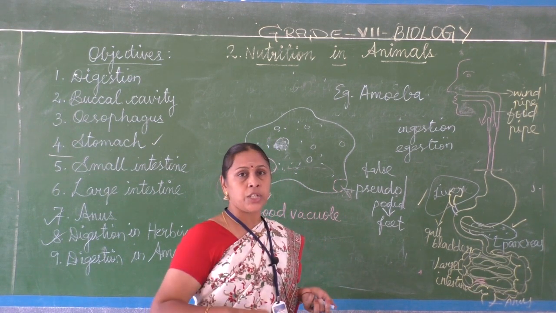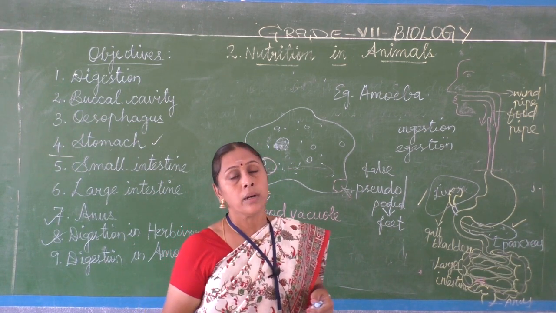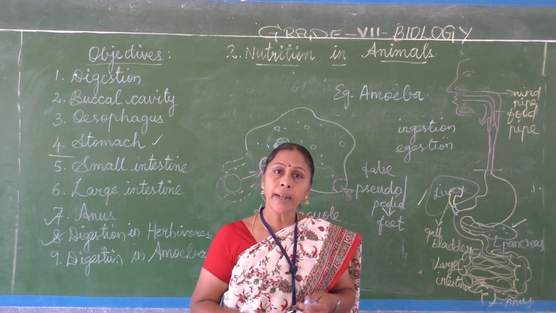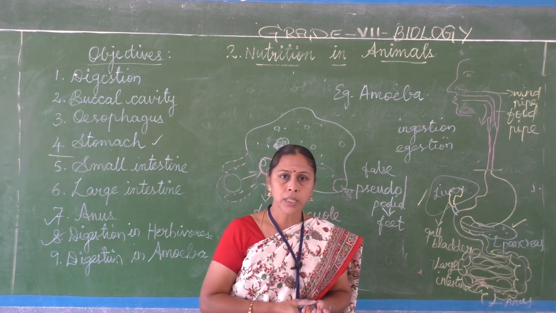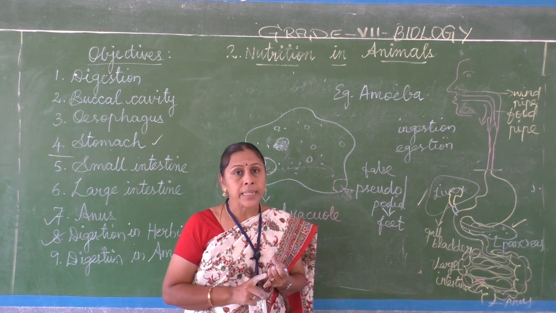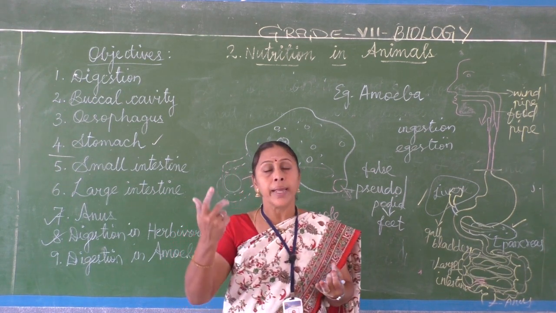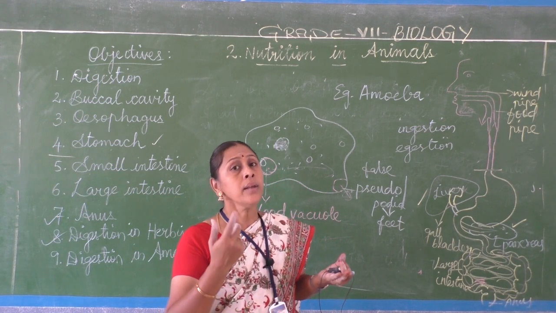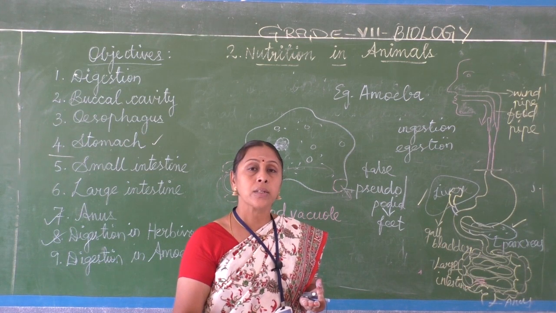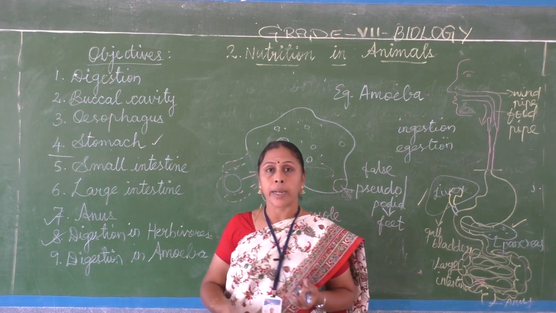So ingestion, digestion and egestion are commonly seen in all living organisms, only the mechanism differs. Understand, children? In this chapter we saw different ways of taking food in different organisms, then the human digestive system, the various compartments and their functions, digestion in herbivores or grass eating animals, and digestion in amoeba.